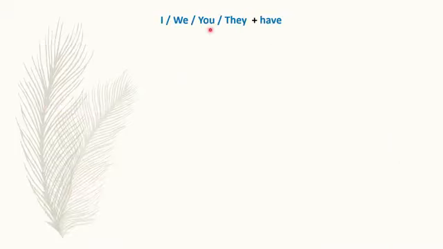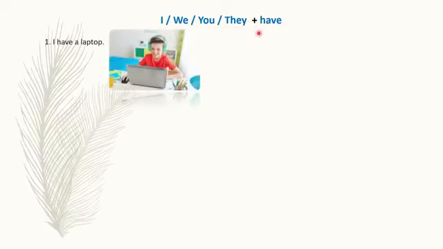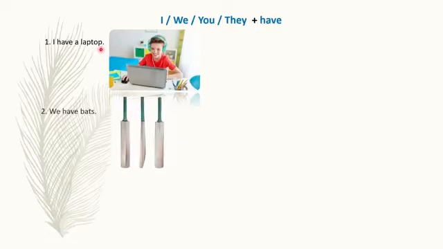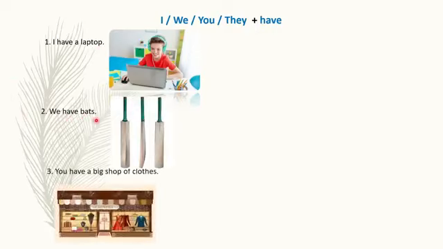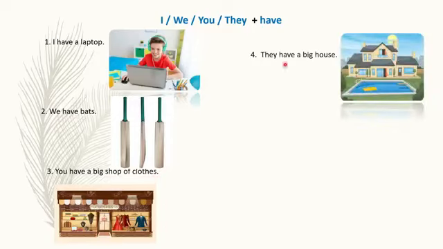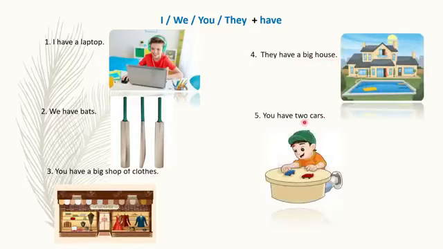I, we, you, they. With I, we, you and they we will use have. I have a laptop. We have bats. You have a big shop of clothes. They have a big house. You have 2 cars.